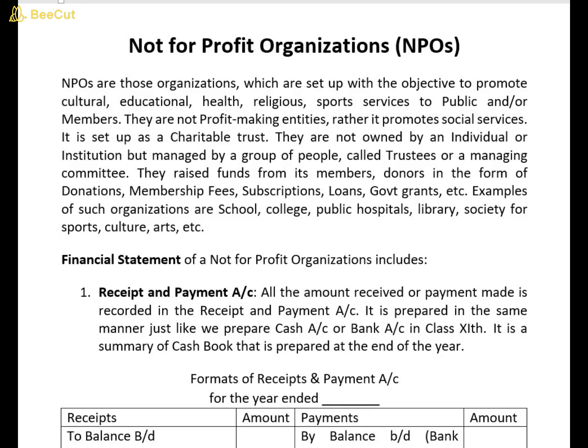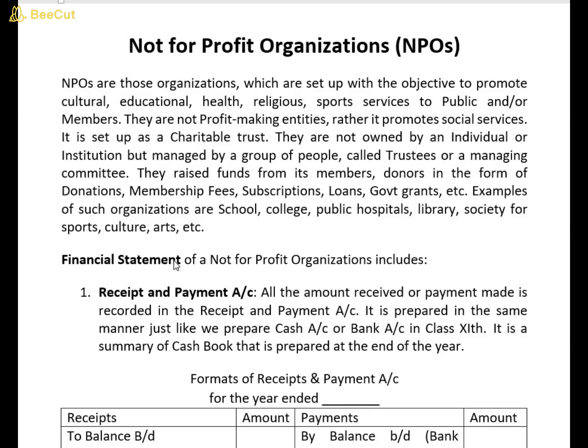That's why they need funds to carry out their objective. And where do funds come from? The funds come from its members and donors, and in which form? In the form of donation, membership fees, subscription, loans, government grants, etc. We will talk about these terms later. Examples of such organizations are schools, colleges, public hospitals, libraries, societies for sports, culture, arts, etc. This is all about NPOs.